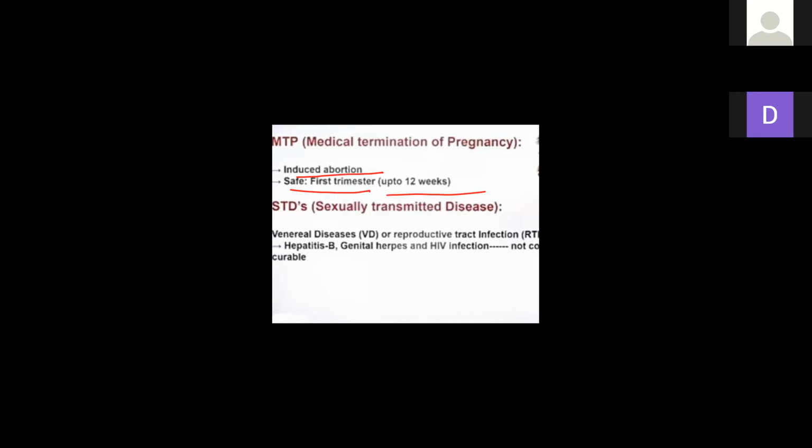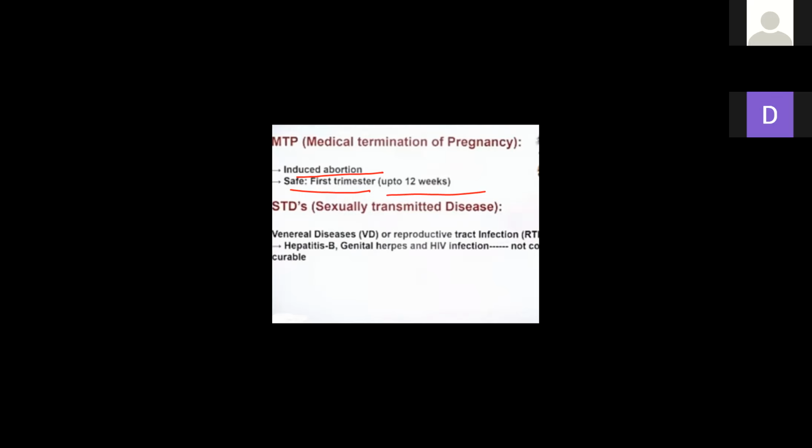After 3 months, when the baby is aborted or removed, the mother can have complications. Then the mother can have lots of complications. There is a possibility that the mother can die. Why are the mother's complication possibilities increasing after 3 months?